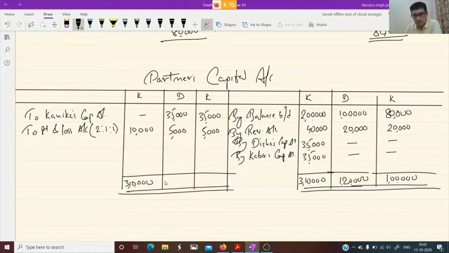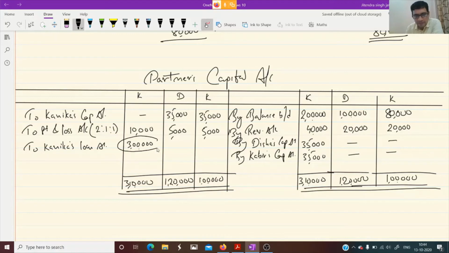3 lakh 10,000. 1 lakh 20,000 and 1 lakh. What do we do first? First we take out the balance of the retiring partner. So who is going? Kanika. So Kanika's loan account, 3 lakh 10 minus 10, 3 lakh.